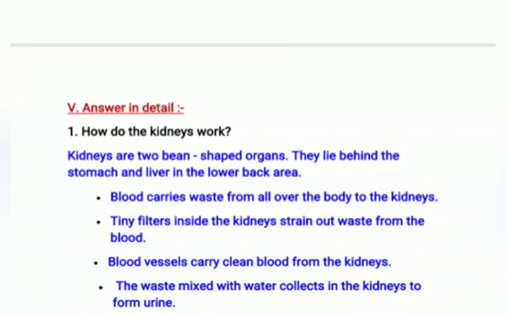So children will repeat again. Kidneys are 2 bean-shaped organs. They lie behind the stomach and the liver in the lower back area. The blood carries waste from all over the body to the kidney, and the tiny filters inside the kidney strain out the waste from the blood. And after this process of purification, the blood vessels carry clean blood from the kidneys, and the waste mixed with water collects in the kidney to form urine.